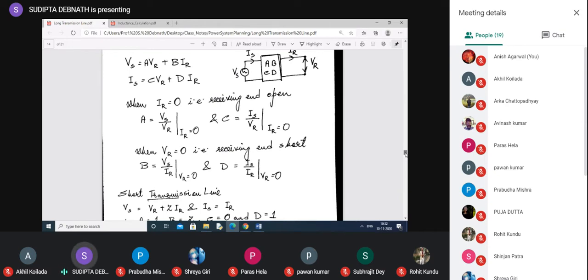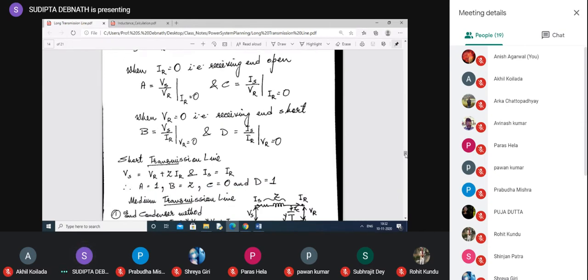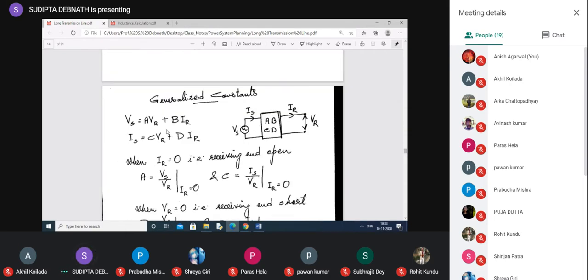For short transmission line, it is very easy because, you remember, it is just R and X, nothing else. So, sending end voltage VS will be equal to VR plus Z into IR, and IS equal to IR. If you consider VS as AVR plus BIR, what is the value of A?